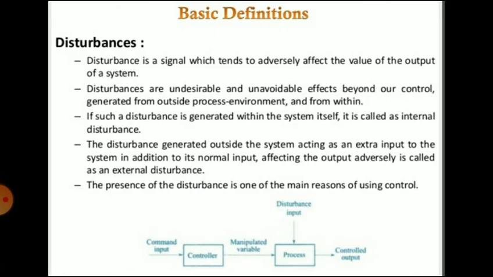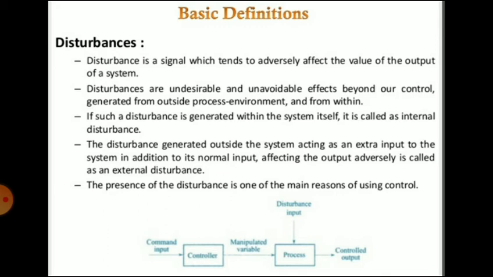Then disturbances. A disturbance is a signal which tends to adversely affect the value of the output of a system. Disturbances are undesirable and unavoidable effects beyond our control, generated from outside the process, the environment, and from within.